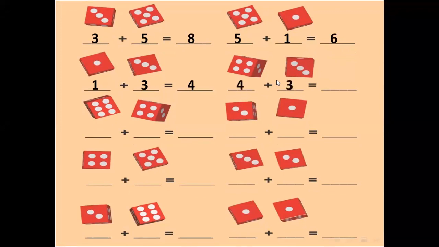Yes, 4 plus 3. 4 plus 3 equals? 4 in my mind and 3 on my fingers. 7. Good job, Adam. Thank you. It equals 7. The next equation.